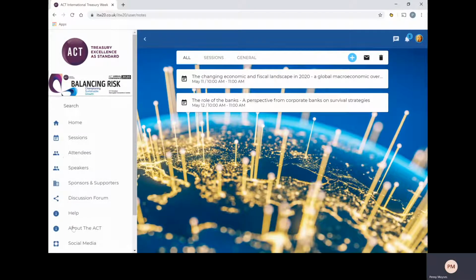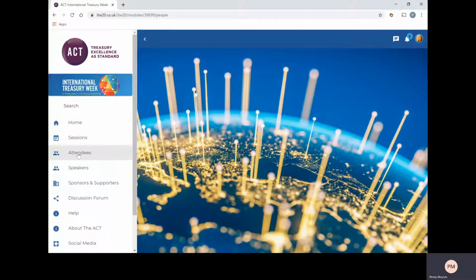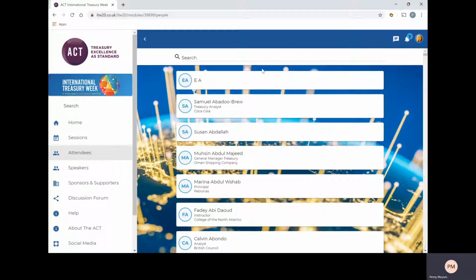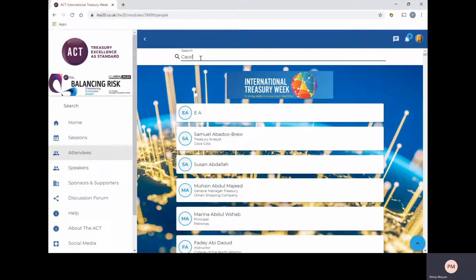You will see that you can navigate via the left-hand side here or via the home. Clicking through to attendees, this is where you can see all of the names of your fellow attendees, and you can certainly search for them too.